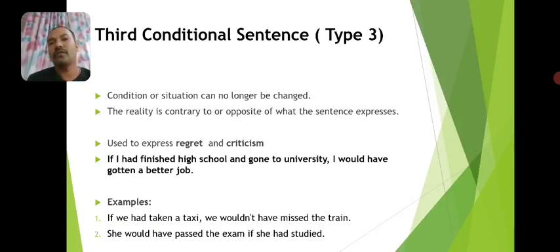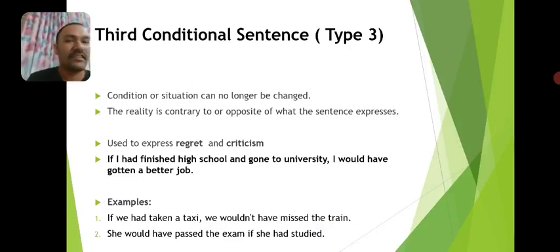That's why in many cases this conditional sentence structure is used to express regret or criticism. Why is it used to express regret or criticism? Because we can no longer change the situation in the past. That's why it is used to express the inability to change the situation, regret. Look at the example: If I had finished high school and gone to university, I would have gotten a better job.